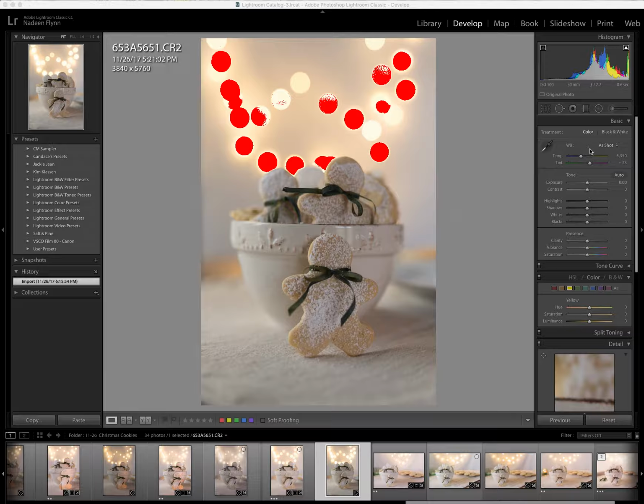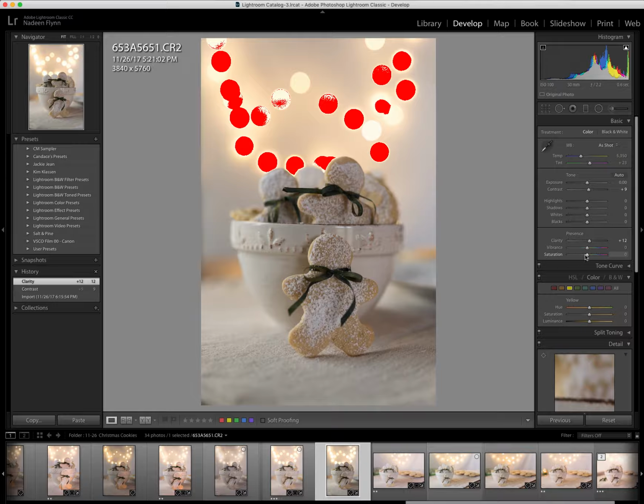So we'll start at the top here. I don't do anything with the white balance because that is something unique to each photo, as is exposure. I do like to add a little bit of contrast to each of my images, so I'll bump it up about 10. I don't do anything with these. Clarity, I like to have probably 10 to 15. I'm going to stop at 12, and I don't want to go too heavy on that.